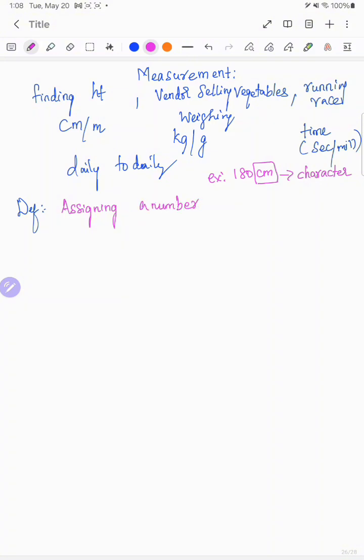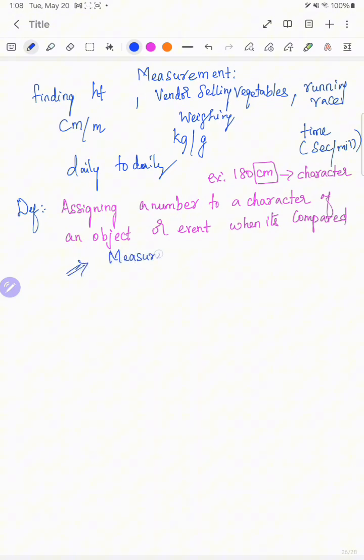Either it may be 180, 500, whatever it is, depending on the measurement you are taking. Assigning a number to the character of an object or an event, either a running race or whatever it is, when it is compared. This is the definition given for measurement.